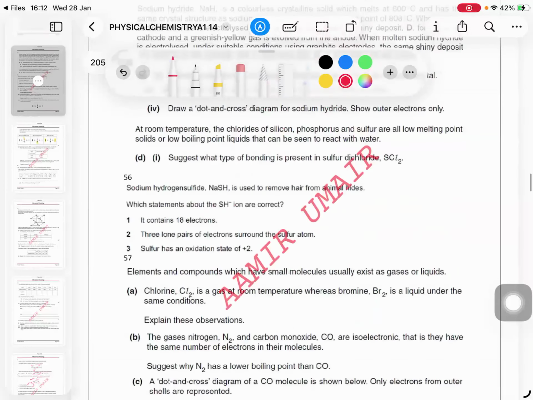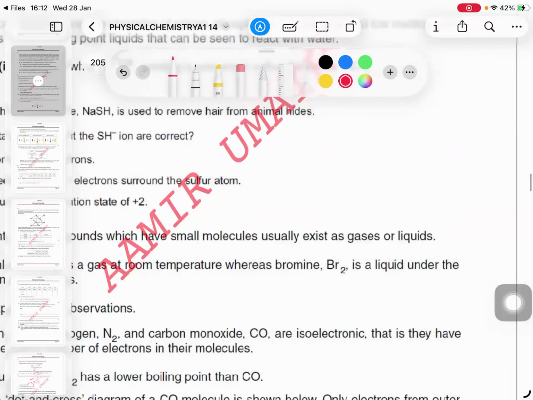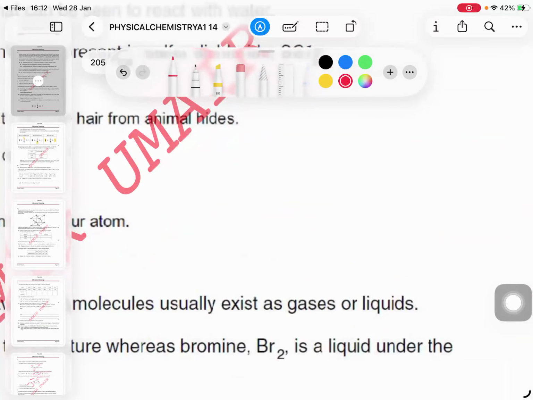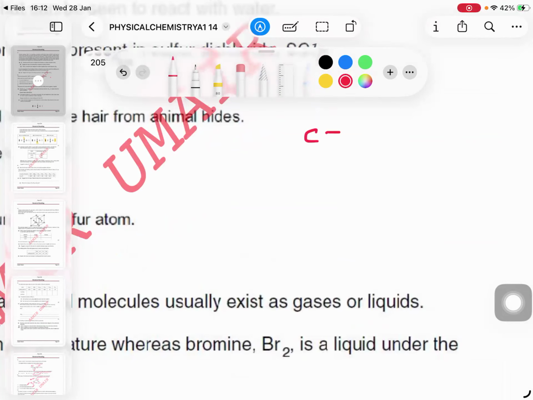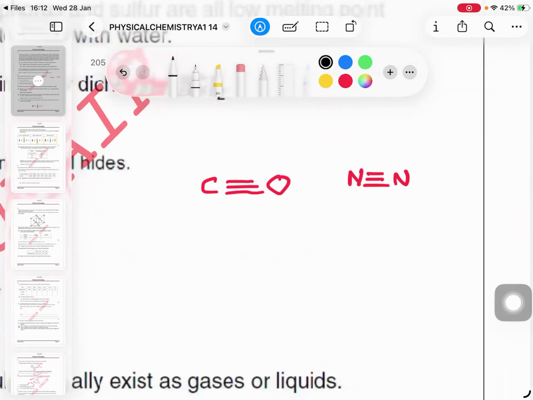One more thing which you have to understand. I think you should write it in your notebook as well. Please write down. There is a triple bond between carbon and oxygen, and a triple bond between nitrogen and nitrogen. They have the same number of bonds and similar bond strength, but nitrogen is inert, while carbon monoxide is reactive. Why is this the case? Both have the same bond energies even.